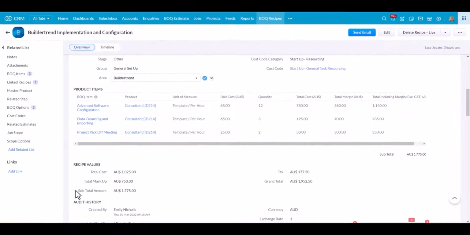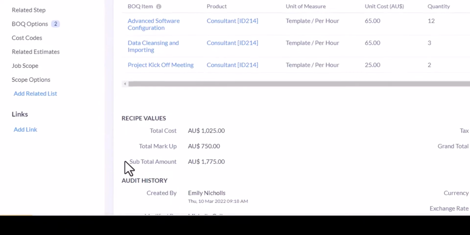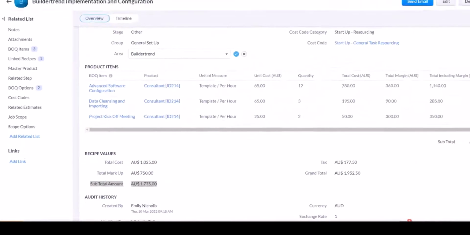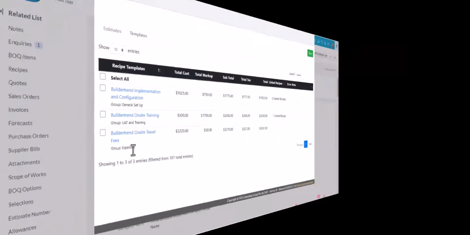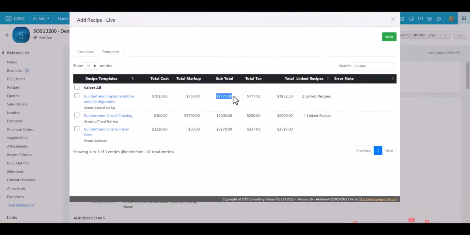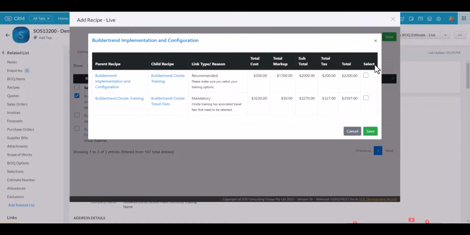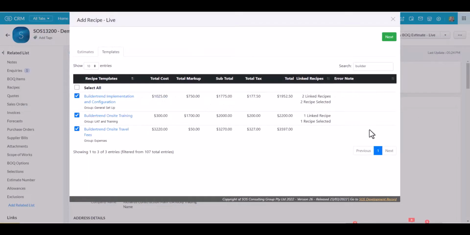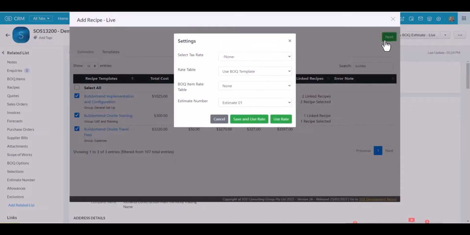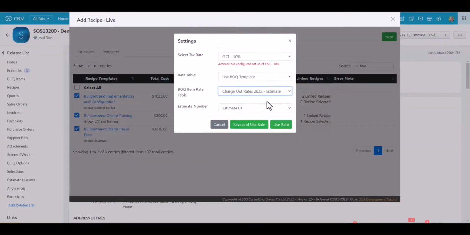So if we pop back to the recipe, you can see here that this subtotal is 1,775. If I go back to the widget, there we go, it's pulling through that value. So if I select that recipe, it's recommending two other recipes that I should consider. So I can select those two and you can see that it's auto-selected them now. So click on Next. I'm going to select my rate tables.